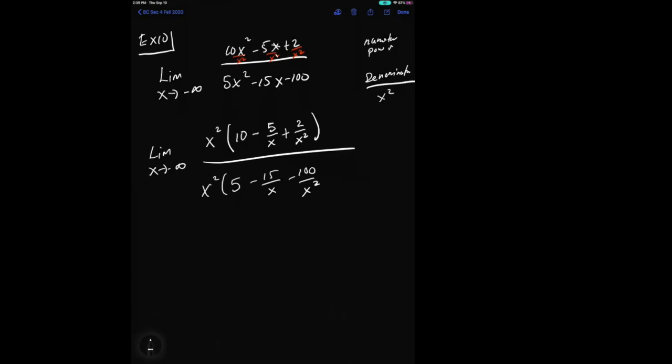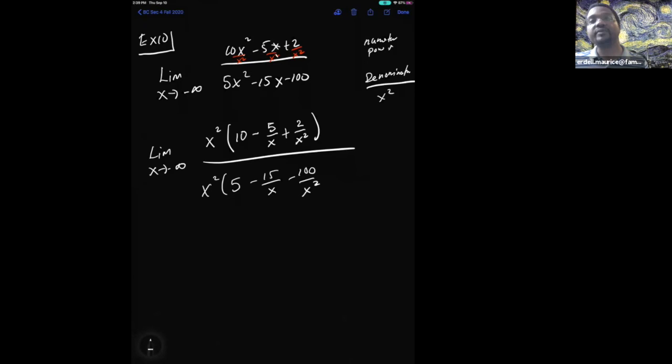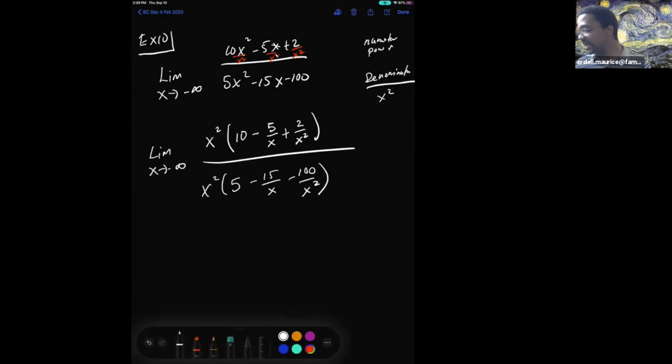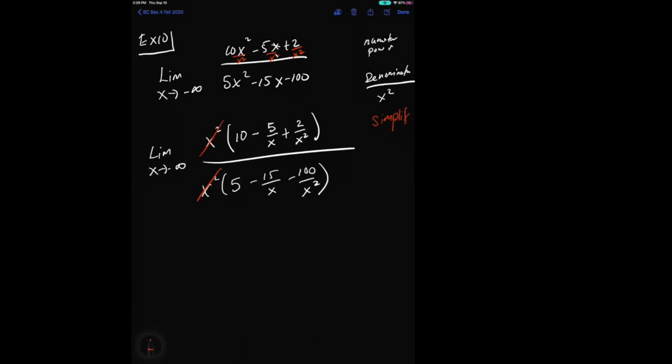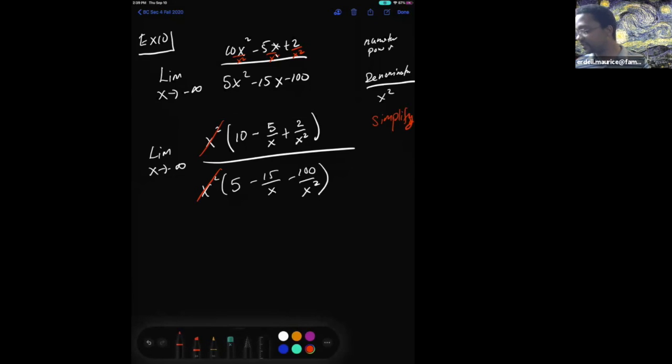No. The intervening step we have to remember when dealing with fractions is that before we go to the next piece, I have to simplify the fractions. I have the x squareds in front, and the two x squareds will cancel out because they're exactly the same, right? Yes. And then after I do that, I can go ahead and do my direct substitution.